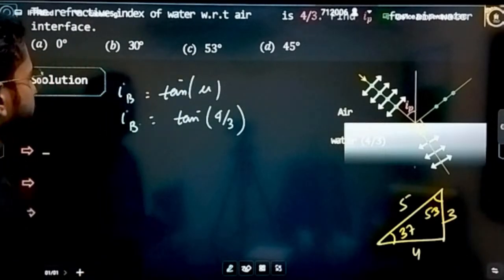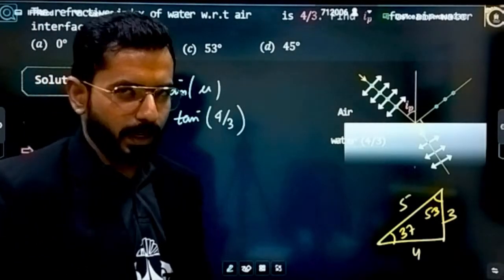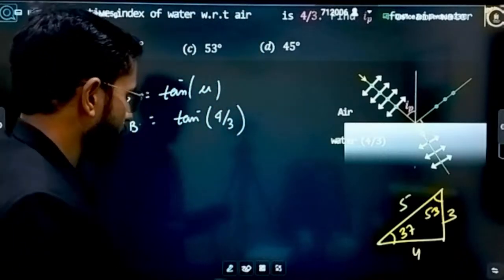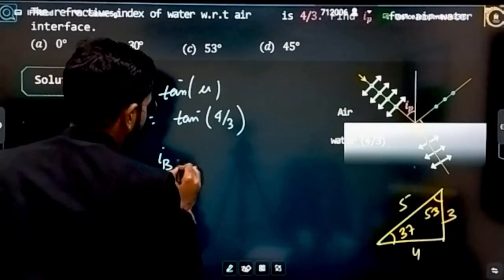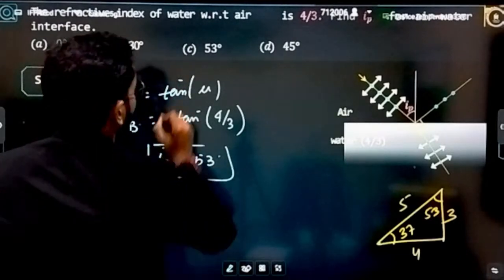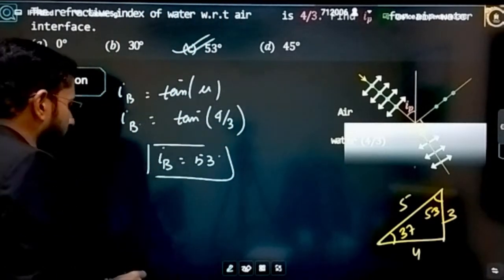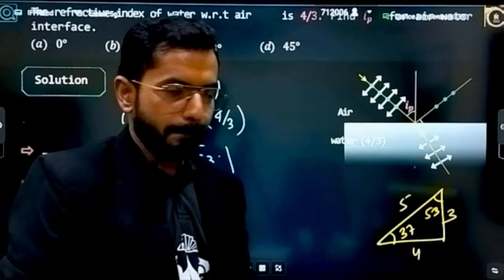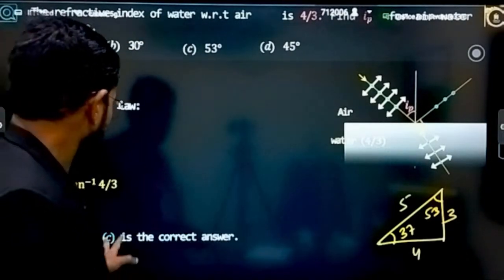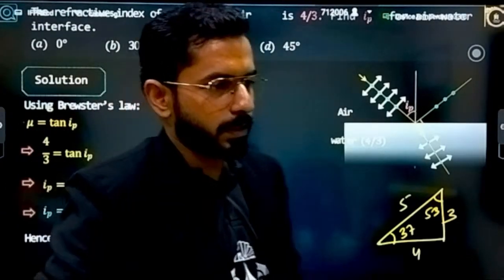Tell me, at which angle does this happen, 53 or 37? It will be sin i divided by cos i. That means it will be 53 degrees. So ib is equal to tan inverse 4/3, which is 53 degrees. You know this much, right? So option C will be the correct answer. Clear? Option C, 53 degrees, is the correct answer.